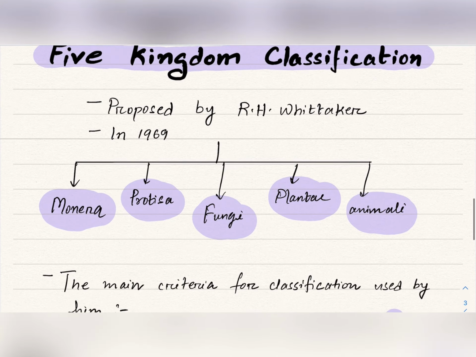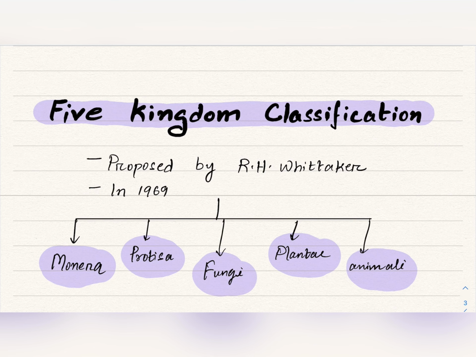Now the worldwide accepted mode of classification is the five kingdom classification that was proposed by R.H. Whittaker. This name is very, very important. Give it a 5-star, as well as the year of establishment, which is 1969.